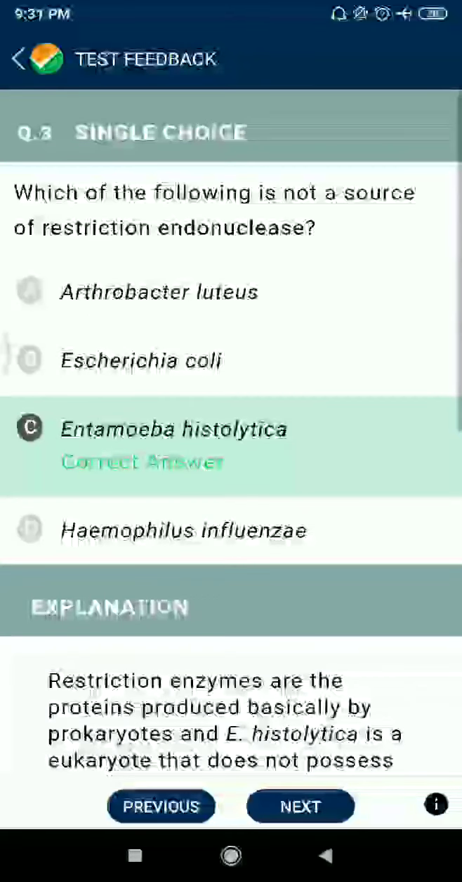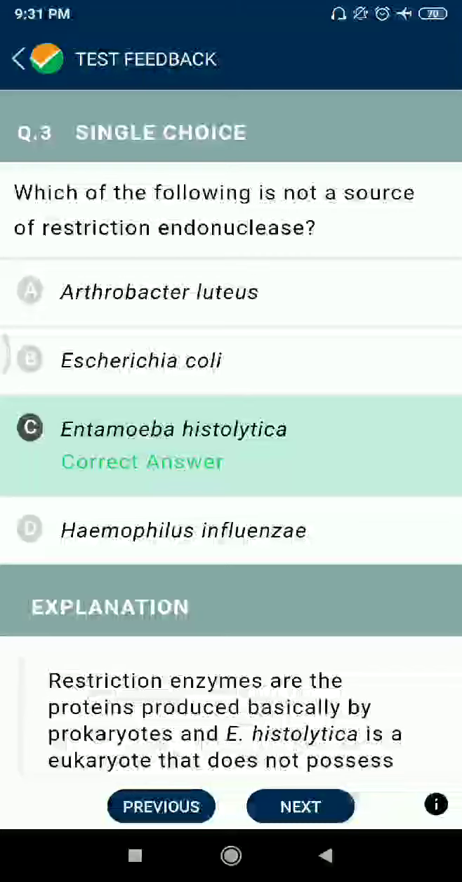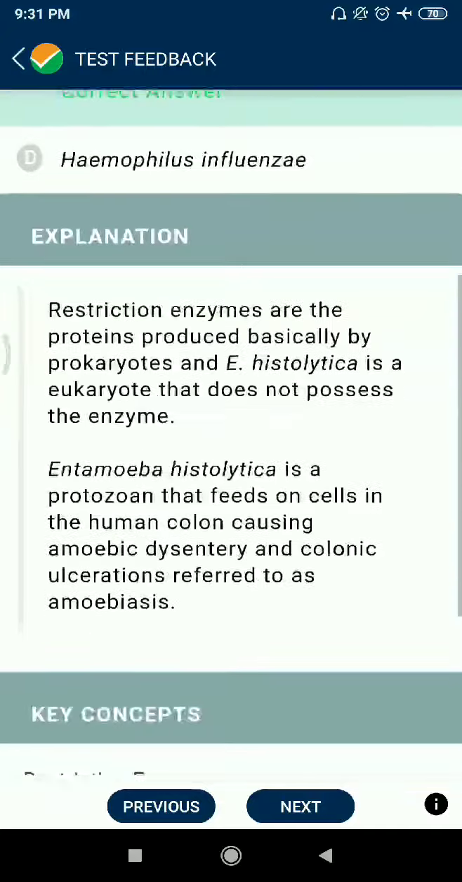Question number third, which of the following is not a source of the restriction endonuclease? Entamoeba histolytica, no, but Arthrobacter luteus, Escherichia coli, Haemophilus influenzae are related.